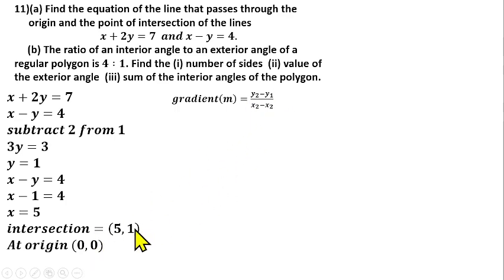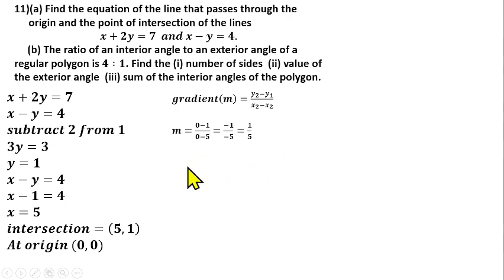Our y1 is 1, and our x1, that is 5. If you put that there, we have m is equal to 0 minus 1 over 0 minus 5. That should give us minus 1 over minus 5, and that gives us 1 over 5. It means that the gradient of the straight line is 1 over 5.